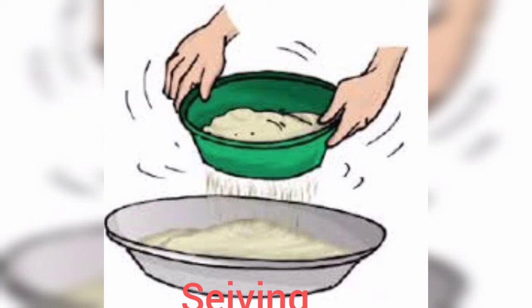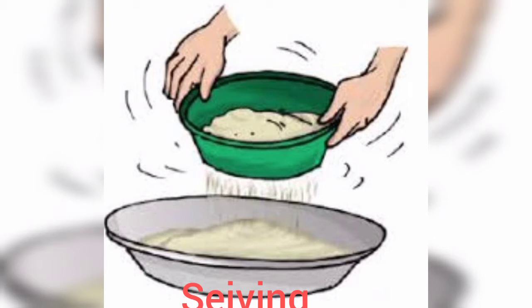This we all know, at home also our mother will do this, right, to remove the impurities from the flour. We have to take the flour in the sieve and shake it so that we can remove all the impurities. And sieving is also used in construction.